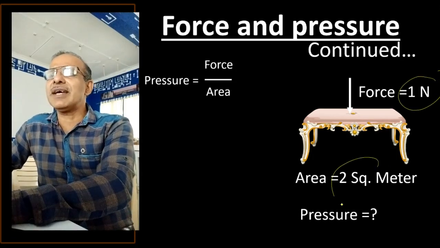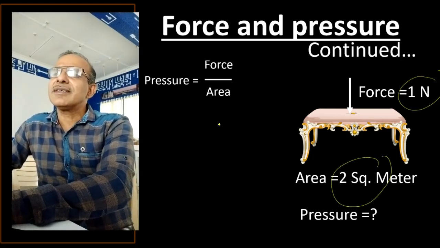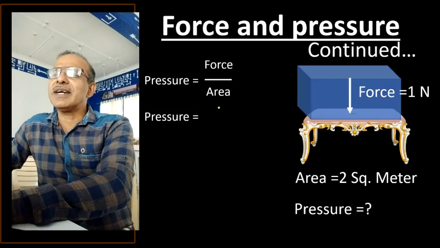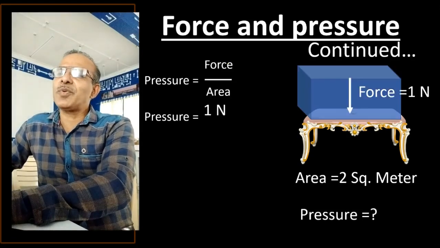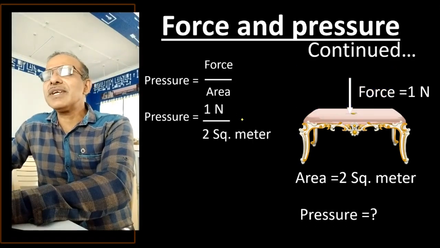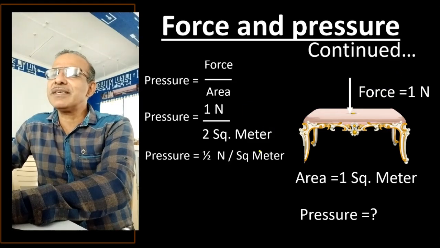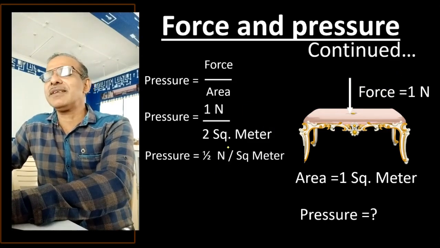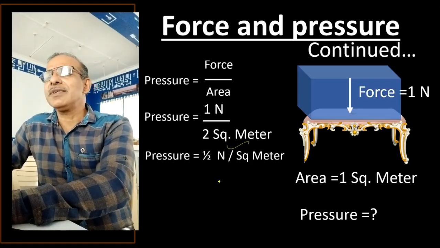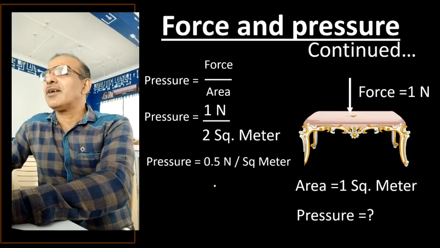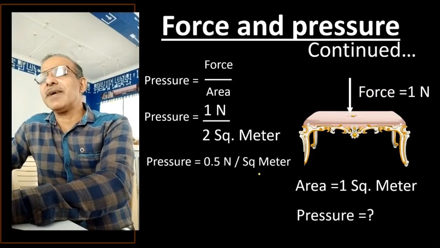So we apply force 1 Newton divided by 2 square meter. So it becomes 1 by 2 Newton per square meter, which is equal to 0.5 Newton per square meter or 0.5 Pascal.